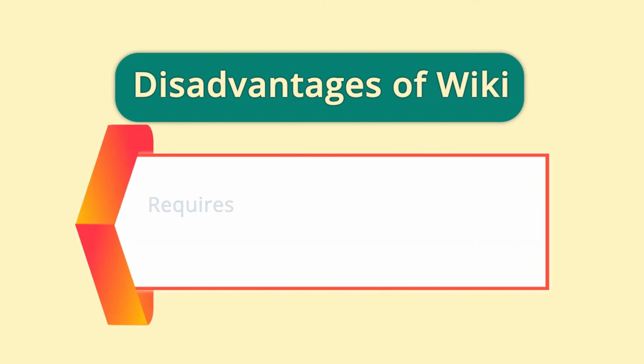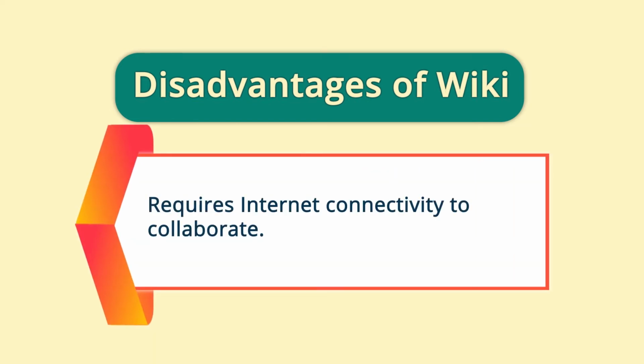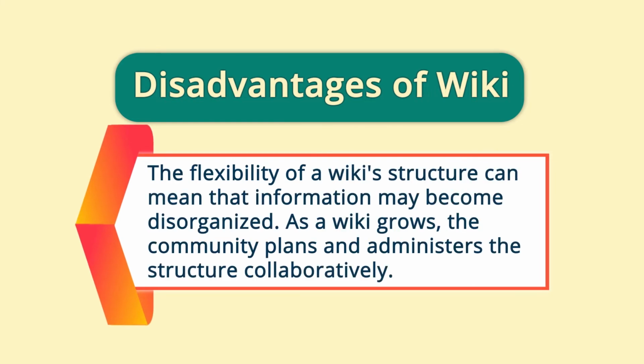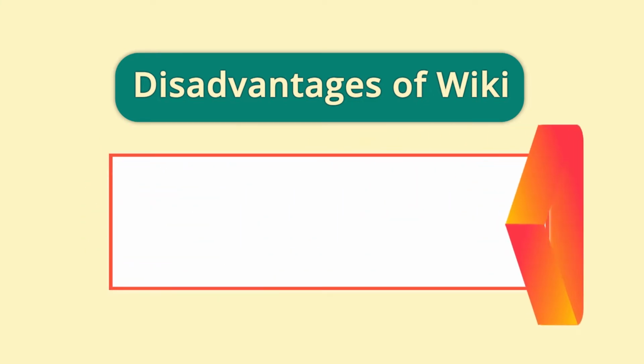It requires internet connectivity to collaborate. So places where internet connectivity is an issue, contributing on wiki becomes an issue. The flexibility of wiki structure can mean that information may become disorganized. As a wiki grows, the community plans and administers the structure collaboratively, and thus this disadvantage can be overcome.